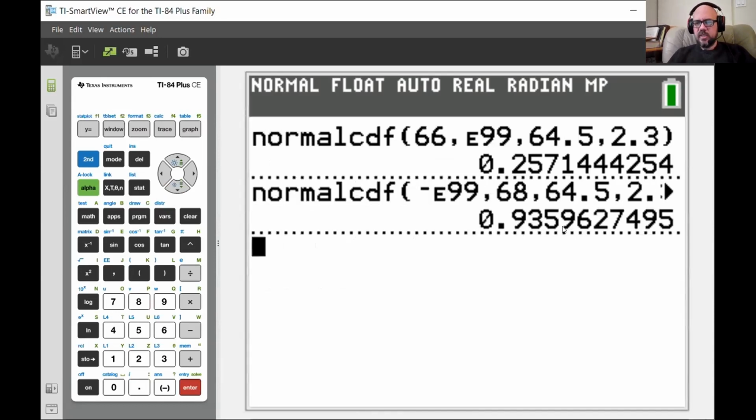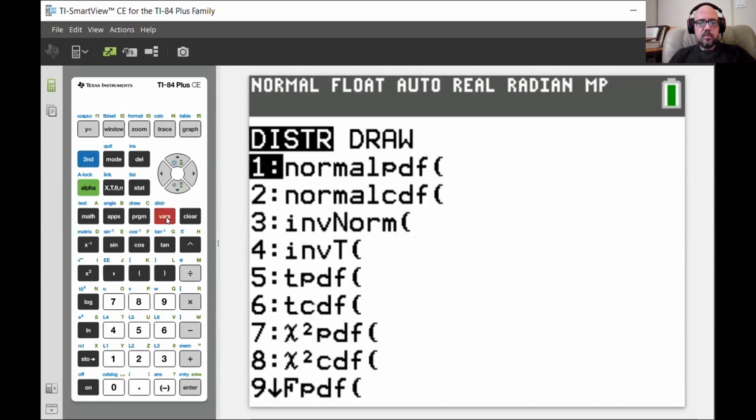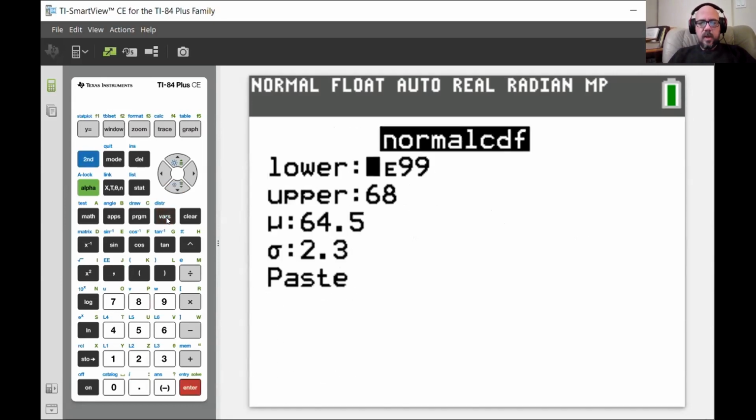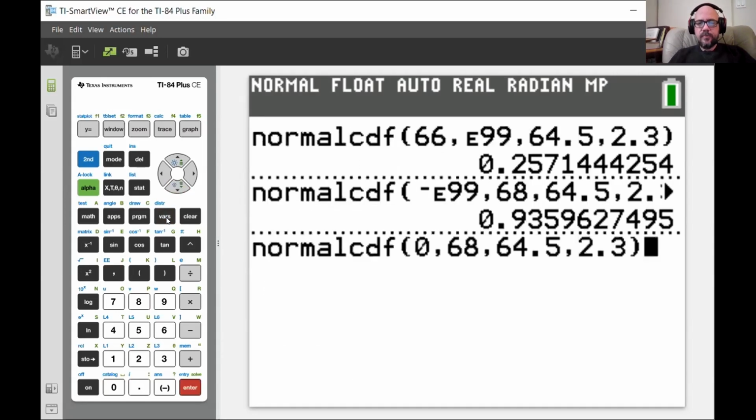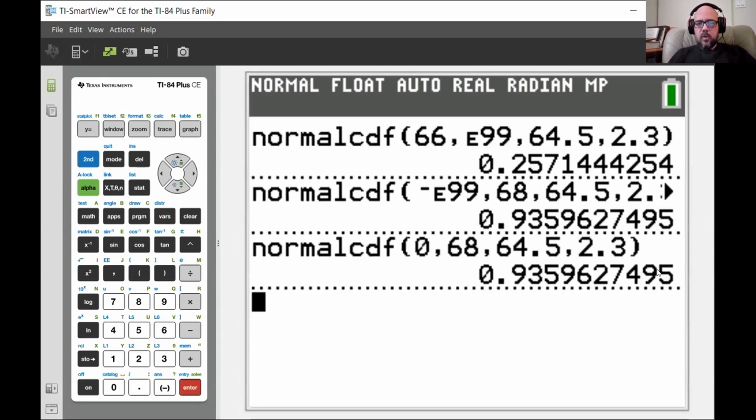Yeah, 93.6%, which is pretty much everyone, right? Very few women are over 5'8". About, what is that, 6.4% of American women. So not that many. So before I write that answer down, I want to make this point. Let's do the same exact thing, but I'm going to use 0 as my lower bound rather than negative infinity, and we should get precisely the same number. And lo and behold, it's the same number.